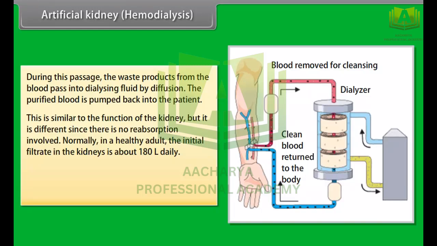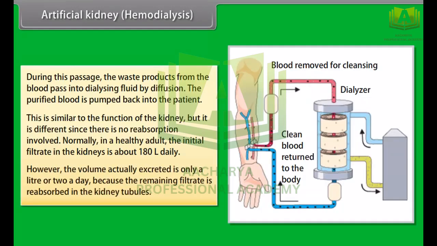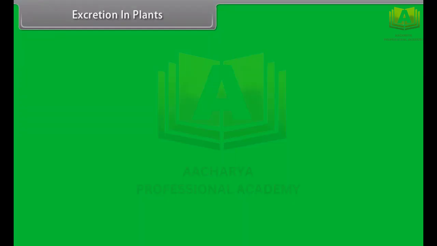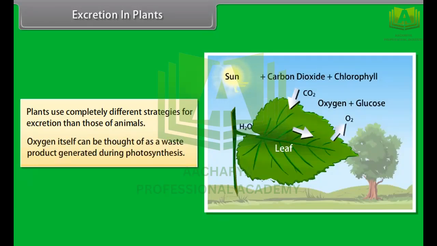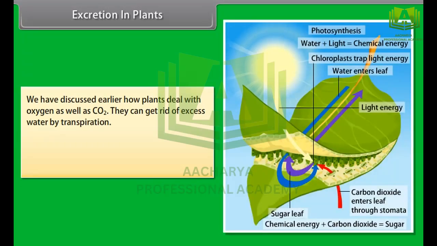Normally, in a healthy adult, the initial filtrate in the kidneys is about 180 liters daily. However, the volume actually excreted is only a liter or two a day because the remaining filtrate is reabsorbed in the kidney's tubules. Excretion in plants. Plants use completely different strategies for excretion than those of animals. Oxygen itself can be thought of as a waste product generated during photosynthesis. We have discussed earlier how plants deal with oxygen as well as carbon dioxide. They can get rid of excess water by transpiration.